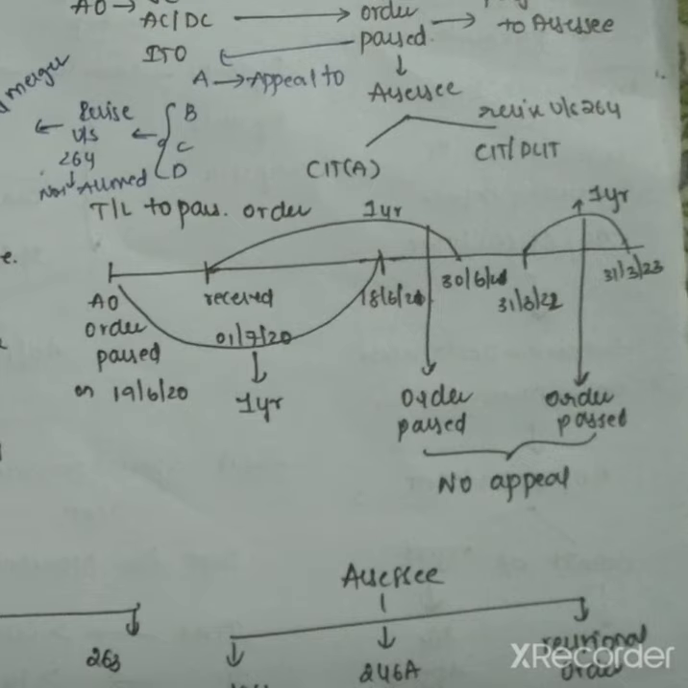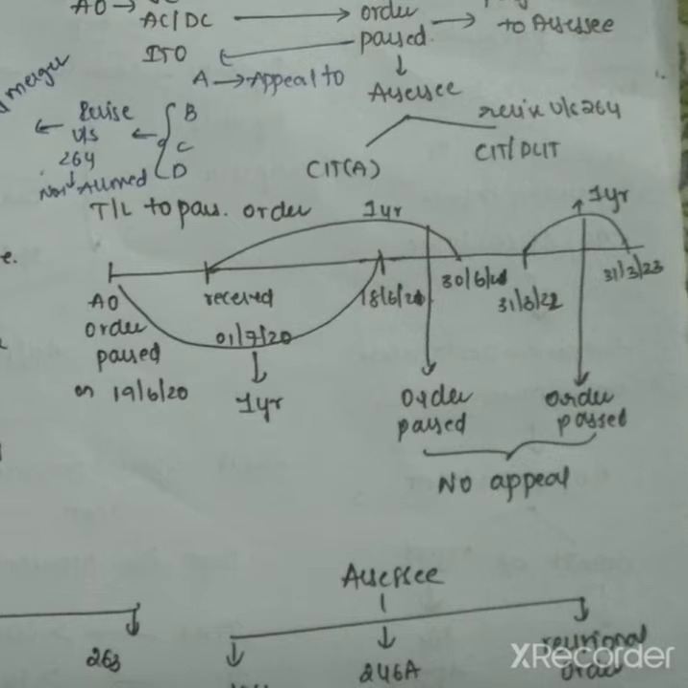And the time limit to pass the order. CIT or PCIT may revise the order under section 264 on its own motion. If the CIT or PCIT wants to revise the order under section 264 on its own motion, then what is the time limit to pass the order? That is 1 year from the date of the order passed. For example, AO passed the order on 19th June 2020. Then 1 year ends on 18th June 2021.